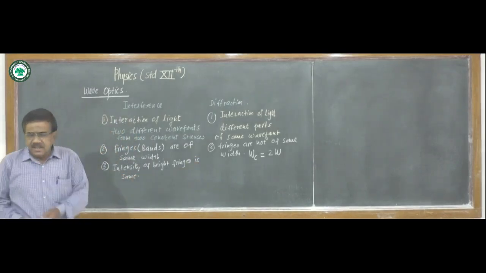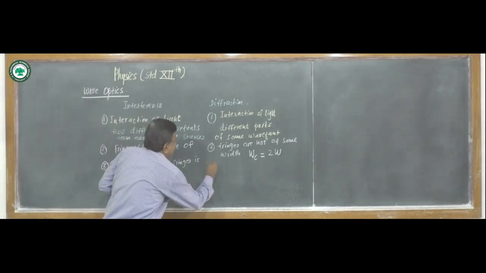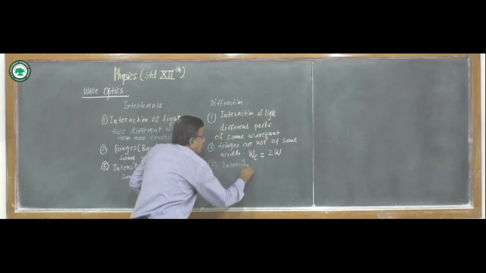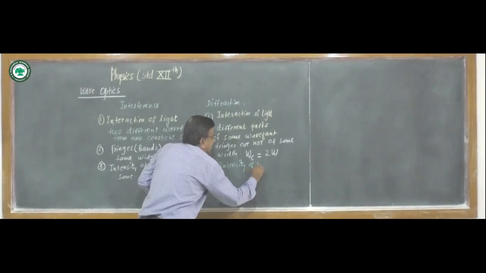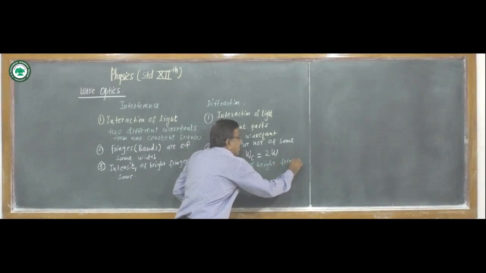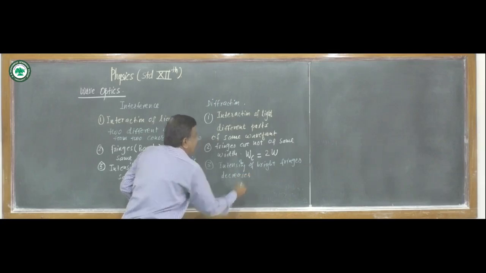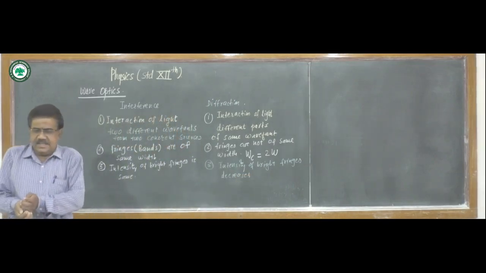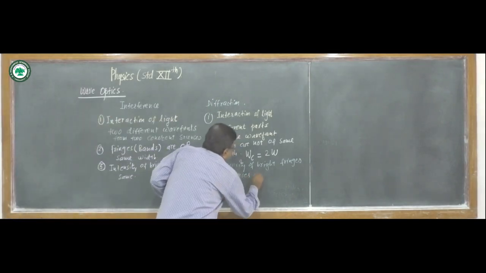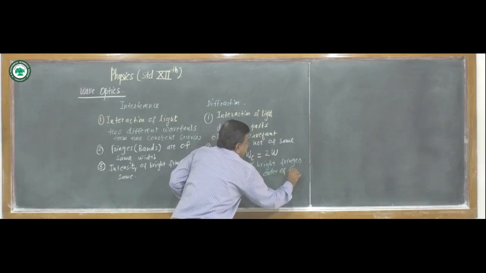In diffraction, intensity of bright fringes goes on decreasing as order of fringes increases.